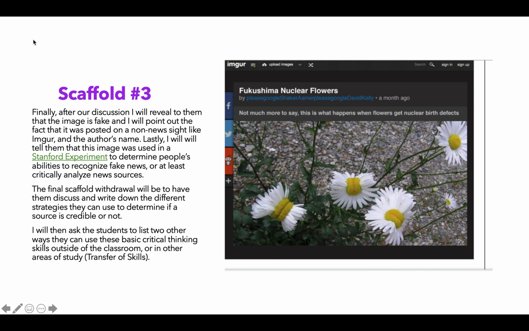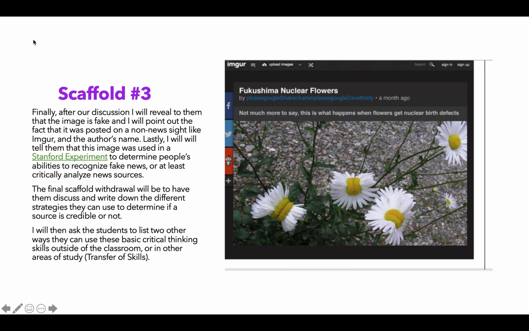And so I think that the final scaffold that I'd really like to put on this particular activity would be for them to discuss and write down the different strategies that they might use, having learned about this, the different strategies they can use to determine the credibility of a source after this.